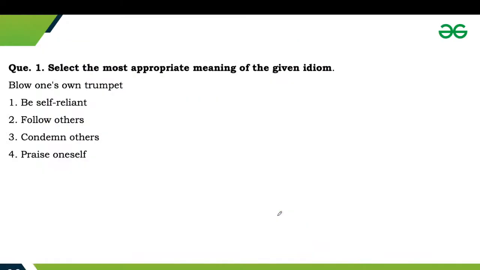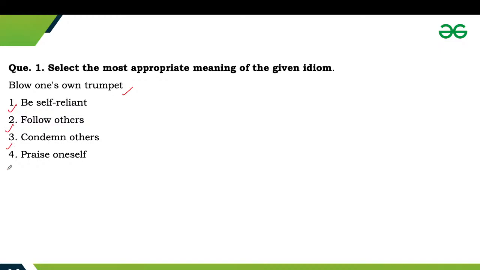Okay, so let's move to our section. Today we will discuss a few questions, a few means 20 to 25 questions, which are related to verbal ability. We will discuss each question with the help of options. So let's get started. We have the first question: select the most appropriate meaning of the given idiom. The idiom is blow one's own trumpet. Comment your answers. Which of the following options is the correct meaning of this idiom?